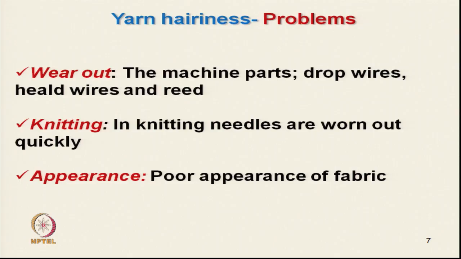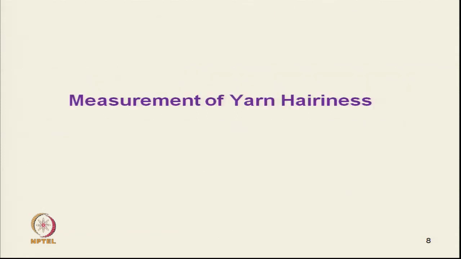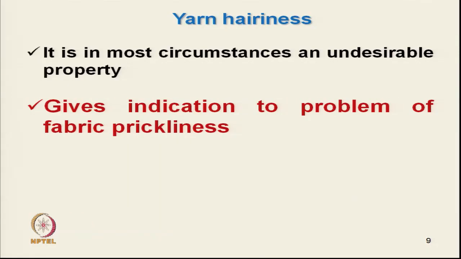Now, we will see the measurement techniques, how to measure hairiness. It is an undesirable property, as we have discussed, and it gives an indication of the problem of prickliness.